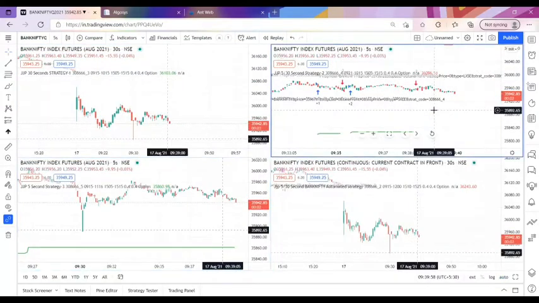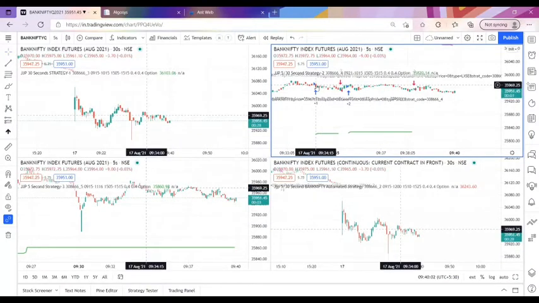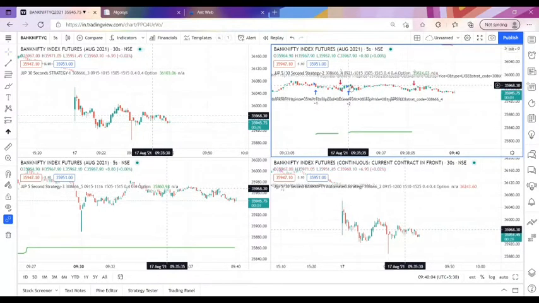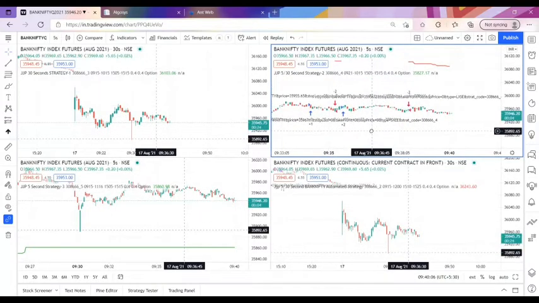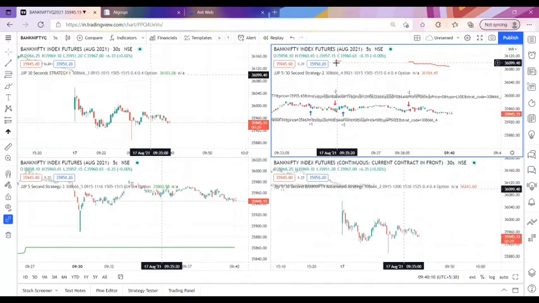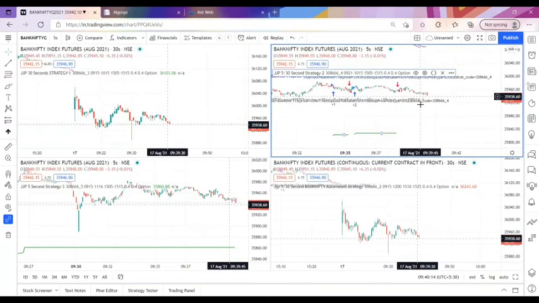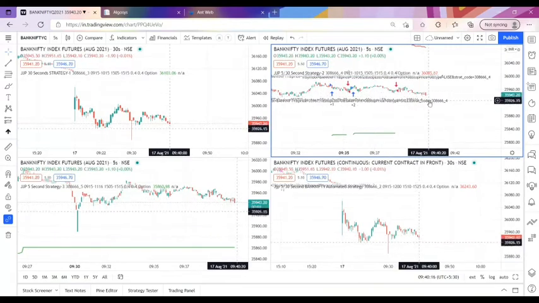And in today's market there are several entries in the second strategy as well. A long entry, again a short entry, again a long has been executed. So you can see here every trade entry has a trailing. This trailing will be helpful whenever the market moves in one direction. It will be fully taking the points of the market.